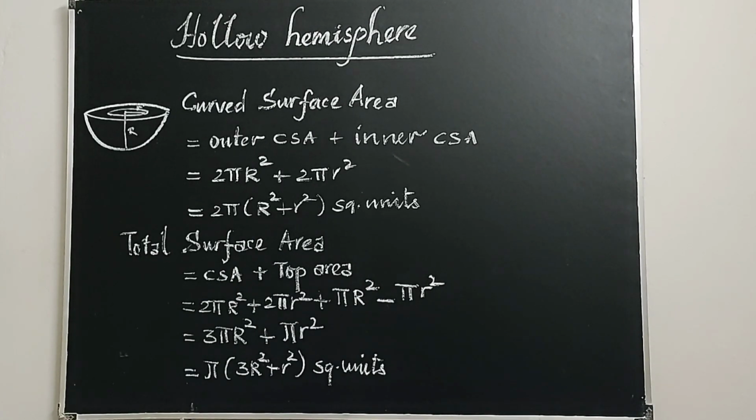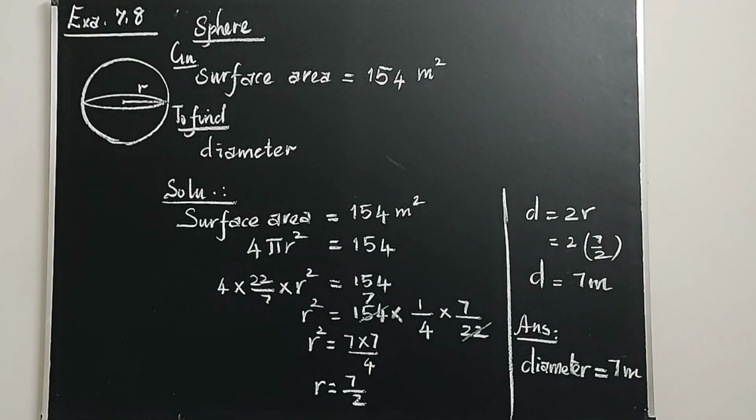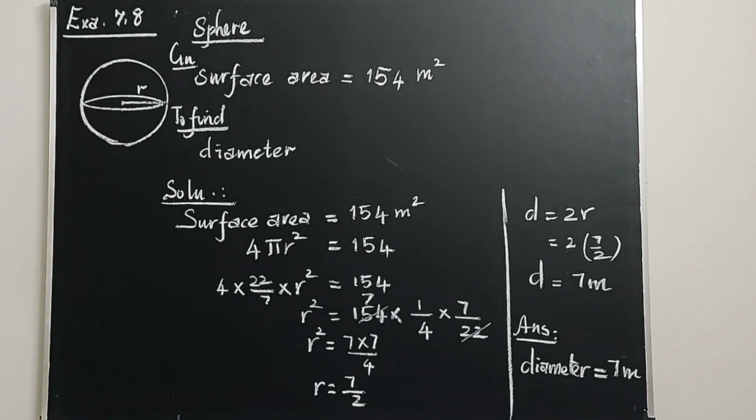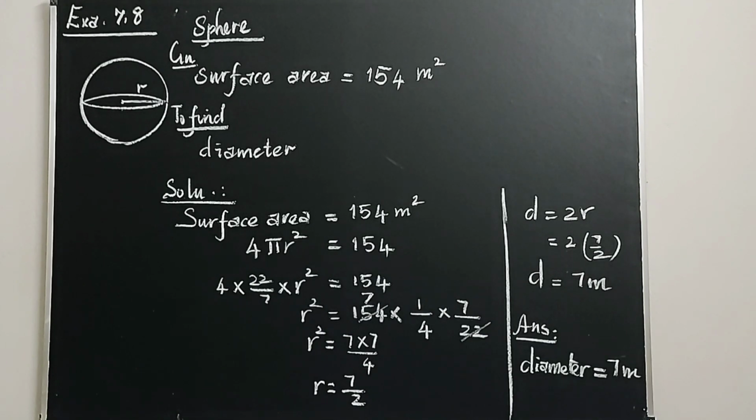Let us see some sums related to this. Look at example 7.8 on page number 278. Very simple sum. Find the diameter of a sphere whose surface area is 154 meters square. Surface area of a sphere is given, you are asked to find the diameter. So directly we cannot get the diameter. First, by using the formula, we can get the radius.